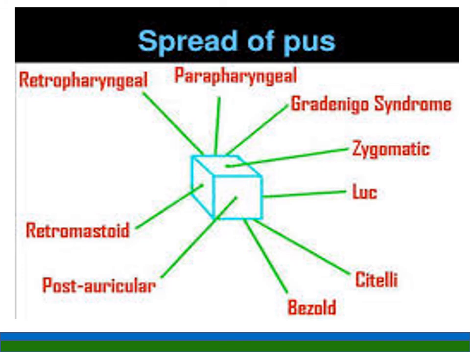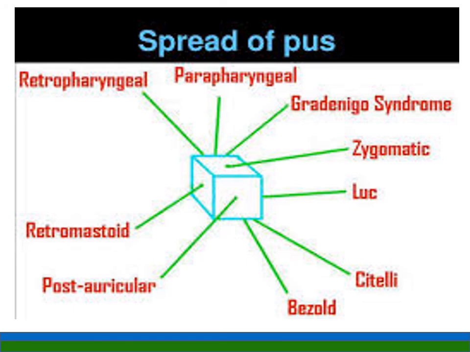If the infection goes anteriorly, you have a zygomatic abscess, and Luc abscess. What is Luc abscess? Luc abscess is a meatal abscess. In this case the pus breaks through the bony wall between the antrum and external auditory canal. Pus forms between the mastoid antrum and the posterior wall of the external auditory canal, and the swelling is in the very deep part of the bony meatus. Sometimes the abscess bursts into the external auditory canal. That is called Luc abscess.